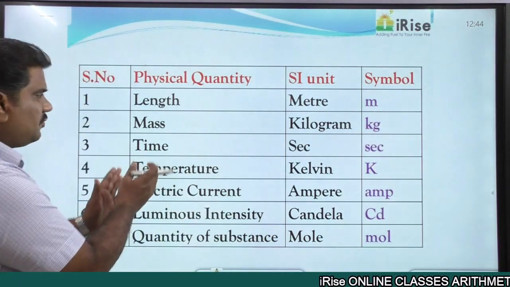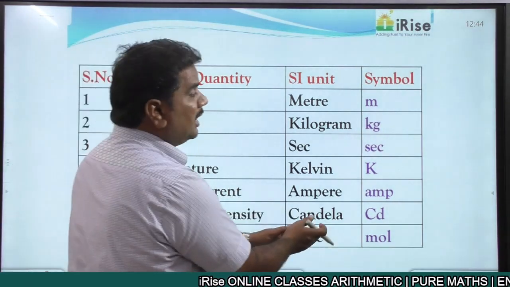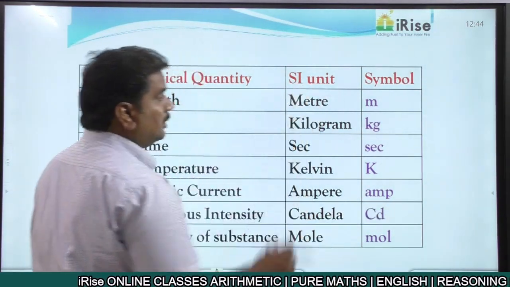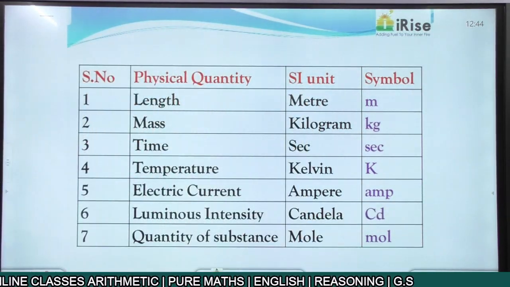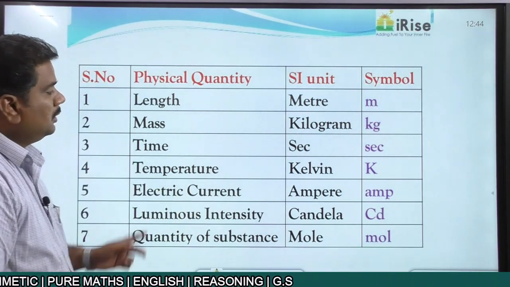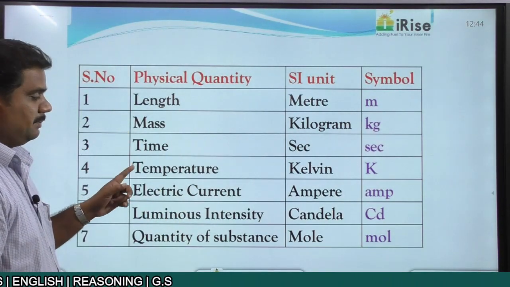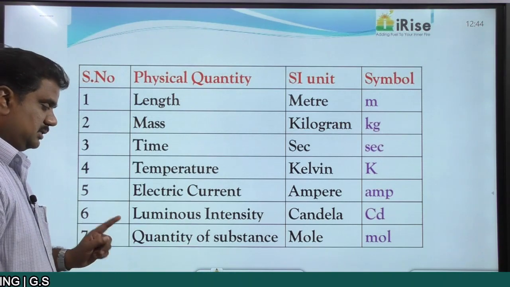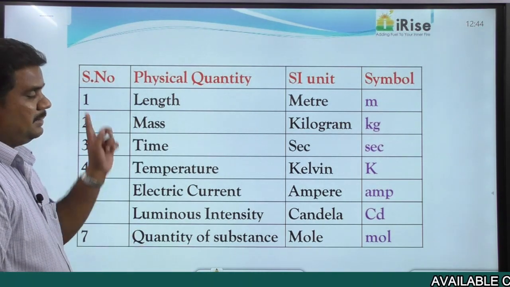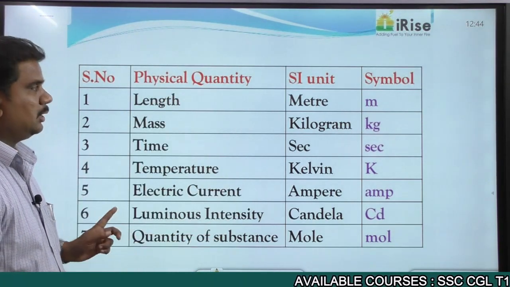So these are the 7 fundamental quantities, their SI units, and the symbols for all those things. Please do make a note of these things, right? Length, mass, time, temperature, electric current, luminous intensity and quantity of substance. These are the 7 fundamental quantities.